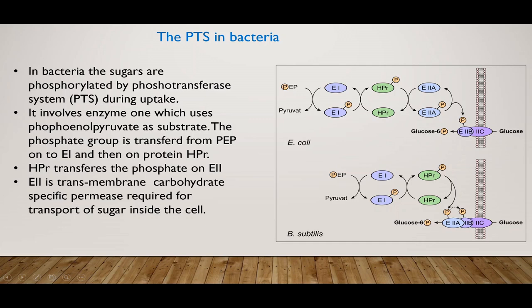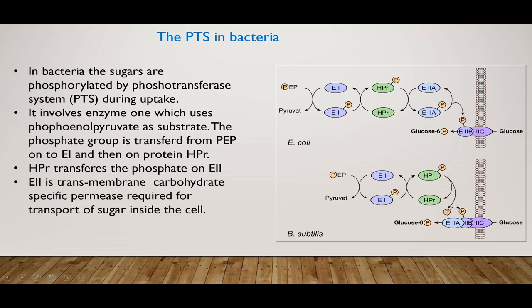The phosphate group transfer takes place in a sequential manner. Phosphoenolpyruvate, a metabolite produced in the glycolytic pathway, acts as the donor for the phosphate group. Phosphoenolpyruvate is converted to pyruvate, and this reaction is accompanied by phosphorylation of protein E1. The phosphorylated E1 donates the phosphate group to the next protein, HPr, resulting in phosphorylated HPr.